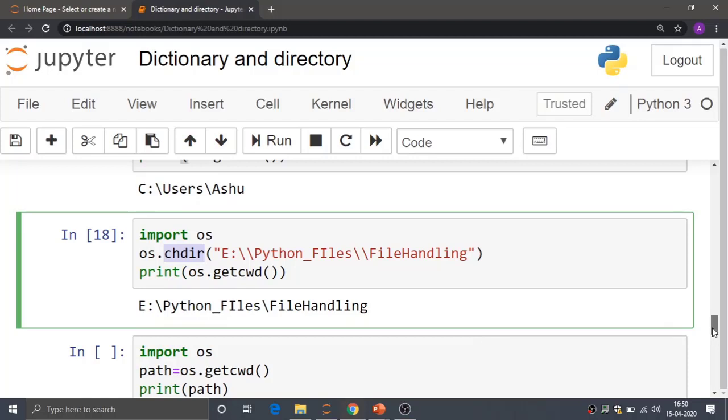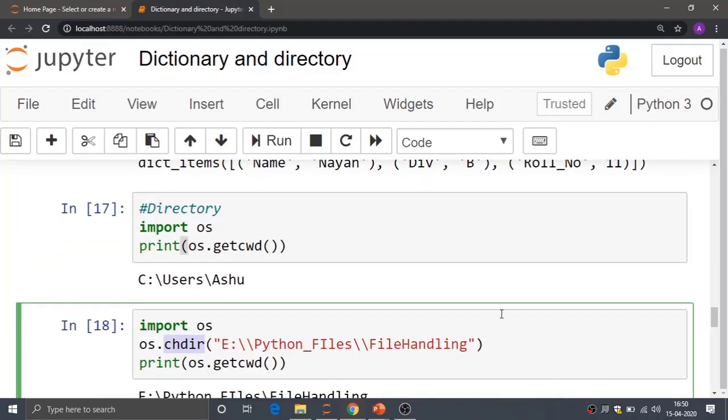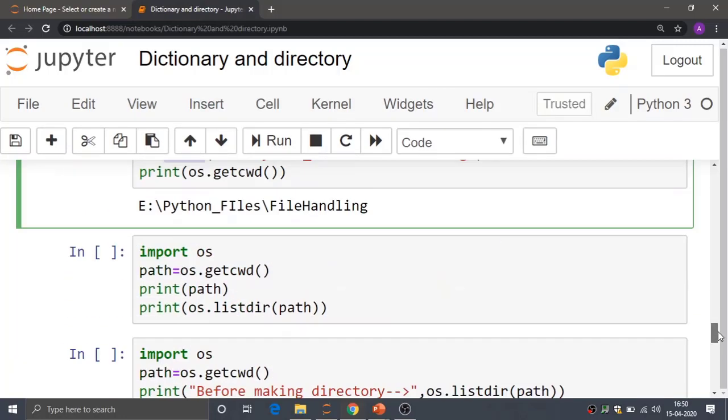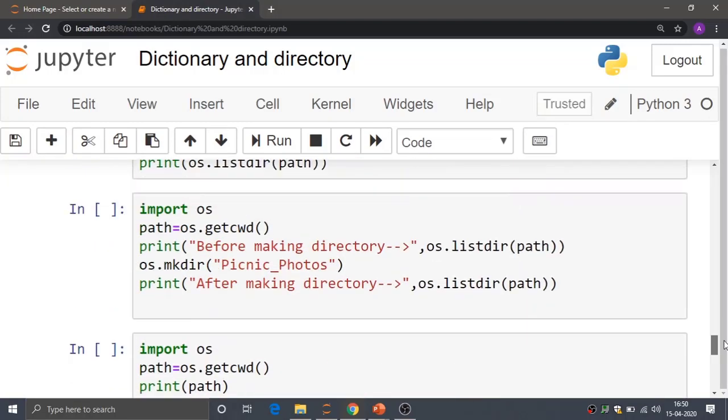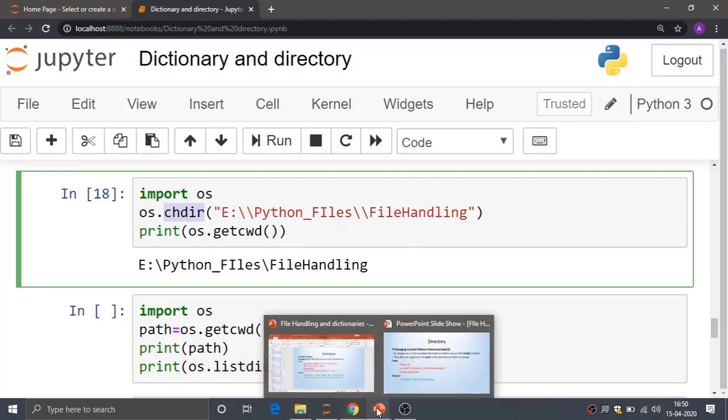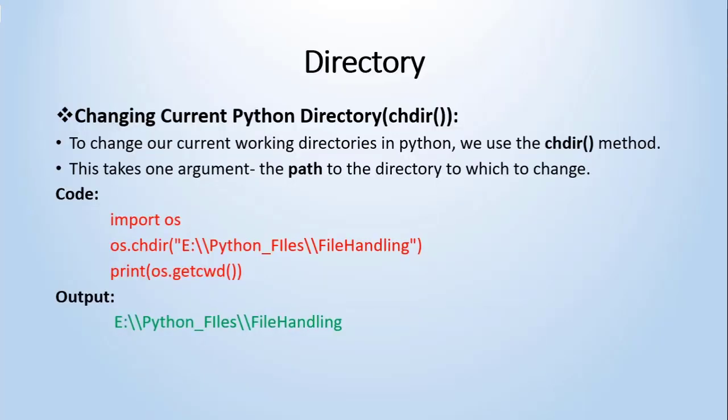Means in the previous program, when I checked the path of my current working directory, it was C users Ashu, and now it has changed to the path E Python files and file handling. Clear to everybody?